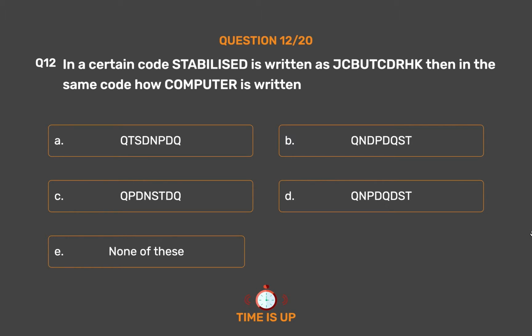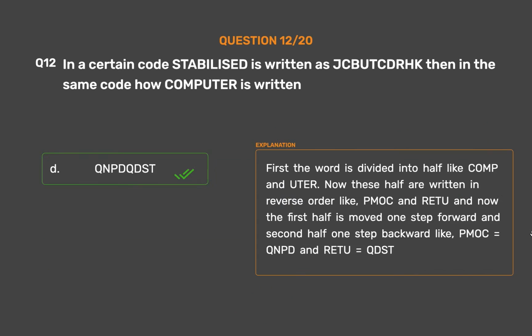The correct answer is option D, QNPDQDST. First, the word is divided into half like compentuta. Now these halves are written in reverse order like Mok and Retu, and now the first half is moved one step forward and the second half one step backward, like Mok equals QNPD and Retu equals QDST.